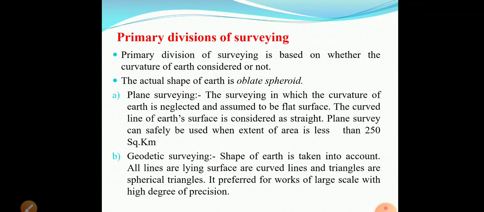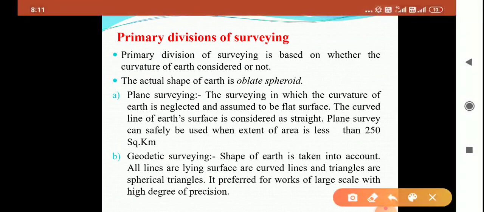Next, there are two main types of survey. First is plane survey and second is geodetic survey. What is plane survey? If this is my plane surface, on this plane surface two points are located. The first condition is that these two points are visible. The second condition is that the curvature of earth is not considered. Why is it not considered? Because this is our plane surface. Then this type of survey is known as plane survey.